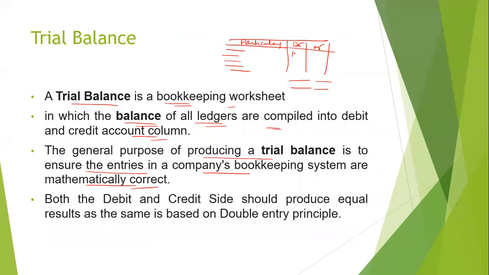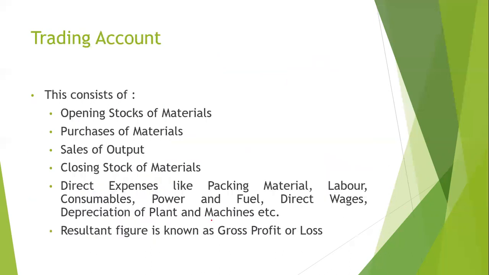Suppose here you have printing and stationery 100, then you have the bank account. Another example, debtor amount received: debtors, say it is an advance of 1000, here 1000, and then we will have the bank account. Suppose this is a current account, this is a CC account, then here will be 1000. So your total will be 1100. So this has to tally. We will see in depth next time how it matches. Both debit and credit sides should produce equal results, as it is based on the double entry principle.